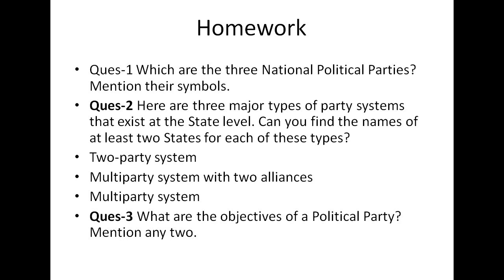Question number 2. Here are 3 major types of party system that exist at the state level. Can you find the names of at least 2 states for each of these types? First is the 2-party system. Second is the multi-party system with 2 alliances. Third is the multi-party system. Question number 3. What are the objectives of political parties? Mention any 2.